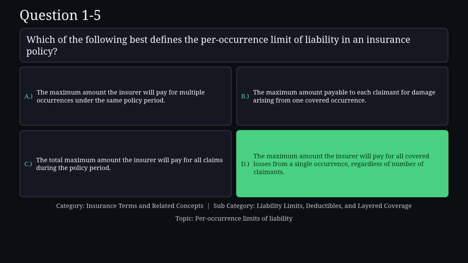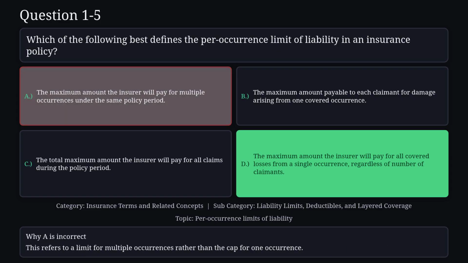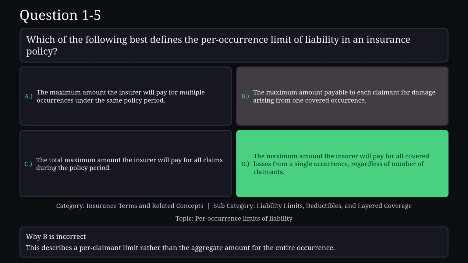The correct answer is D. The correct answer is the aggregate cap on insurer liability for a single incident, not on a per-claimant or policy period basis. Reason A is not correct. This refers to a limit for multiple occurrences, rather than the cap for one occurrence.